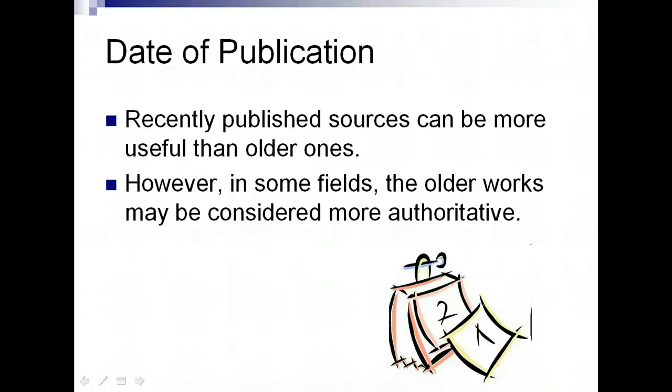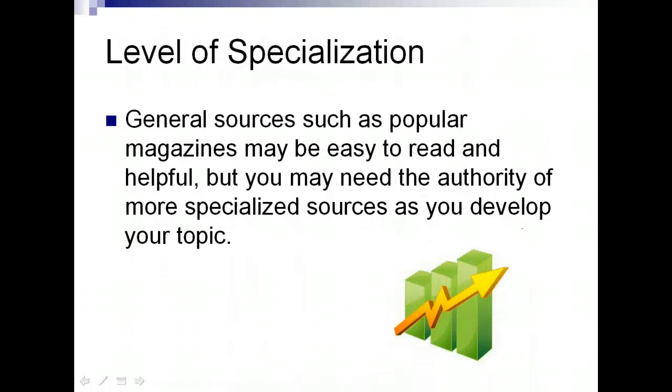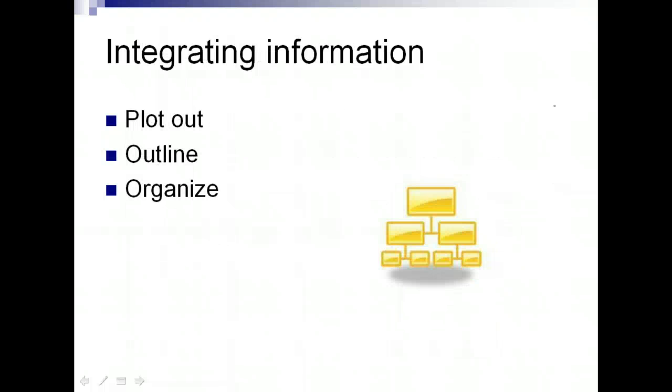Recently published sources can be more useful than older ones. However, in some fields, the older works may be considered more authoritative. General sources such as popular magazines may be easy to read and helpful, but you may need the authority of more specialized sources as you develop your topic. On the other hand, extremely specialized works may be too hard to understand. Any information you find will need to be put into the text in a way that does not interrupt the flow. Plotting out and outlining what the paper should have in it will help with this.